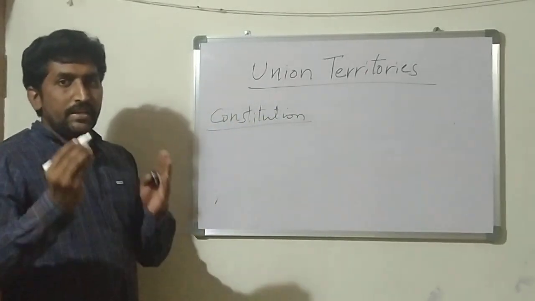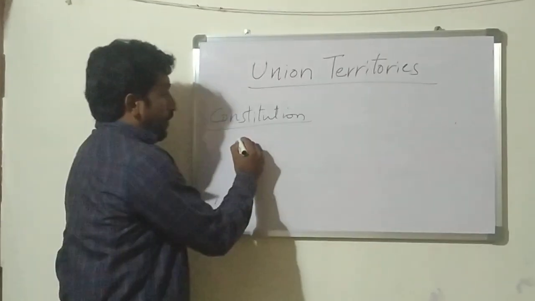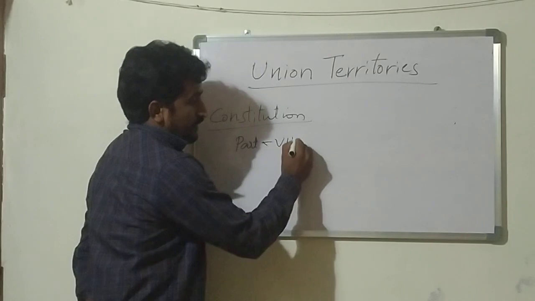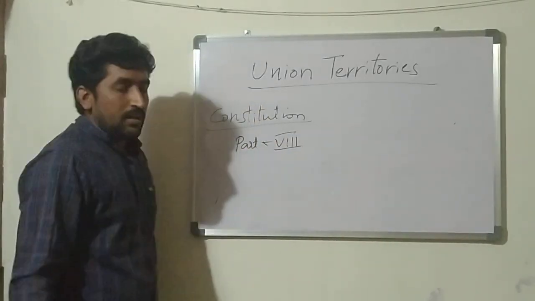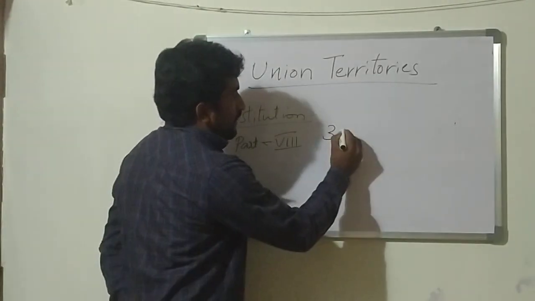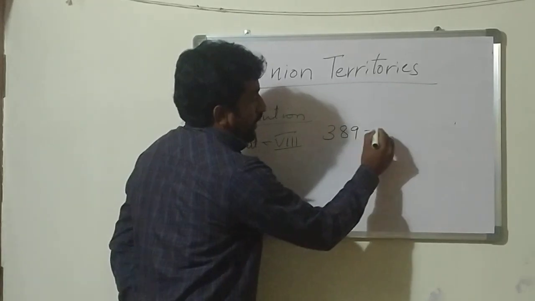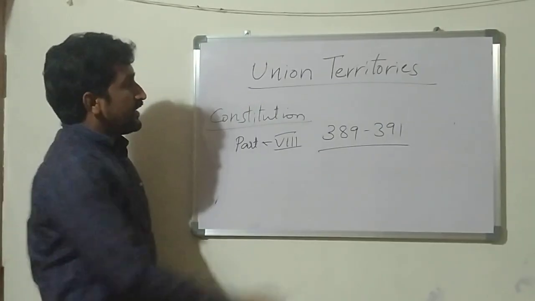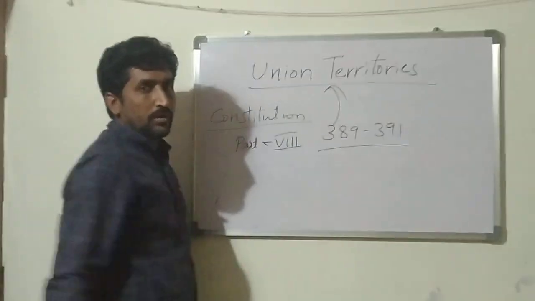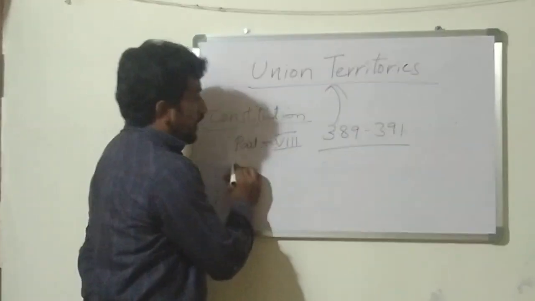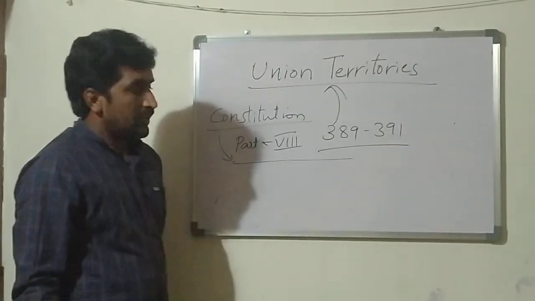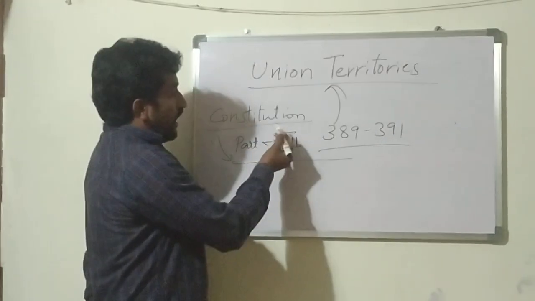Okay, so in the Indian constitution, Part 8 of the constitution, articles 239 to 241 explain about the union territories. Okay, so this is the constitutional idea of union territories. So this is the thing.